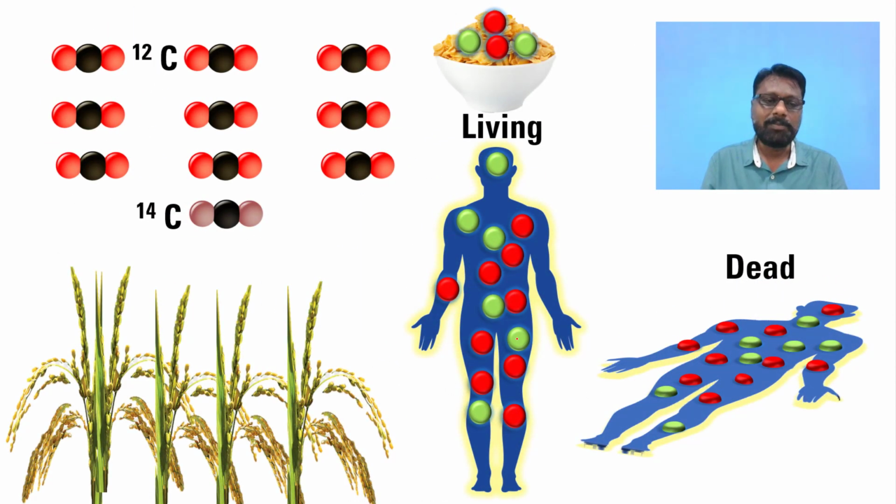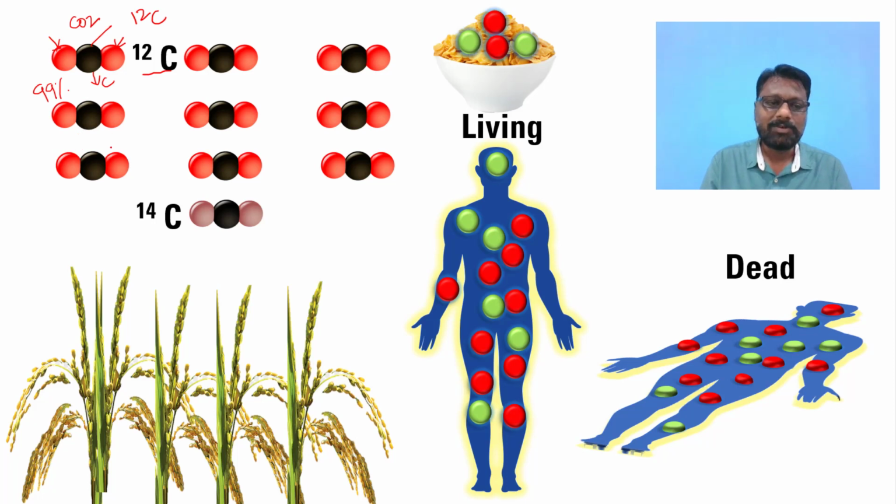Now, as I mentioned, the majority of the carbon in the atmosphere is C12. The carbon dioxide molecule consists of two oxygen molecules and the central carbon, and 99% of the carbon in carbon dioxide is C12.